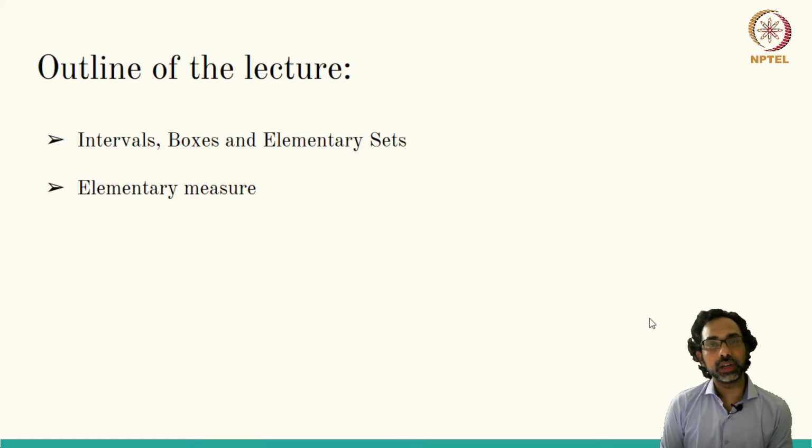Today we will see the notion of elementary sets and elementary measure of those sets. So we will define what are intervals and boxes in higher dimensions in n-dimensional Euclidean space, as well as what is an elementary set, and then we will define the elementary measure of those sets and prove that it does not depend on the choice of the description of your elementary set in terms of finite unions of disjoint boxes.